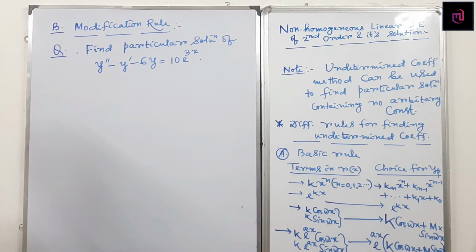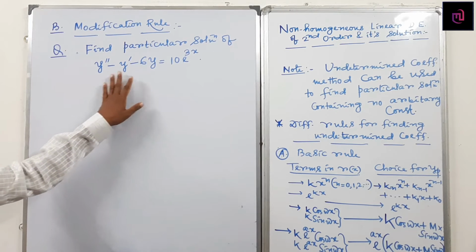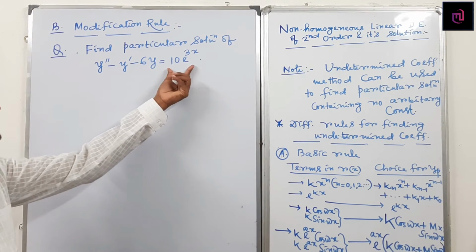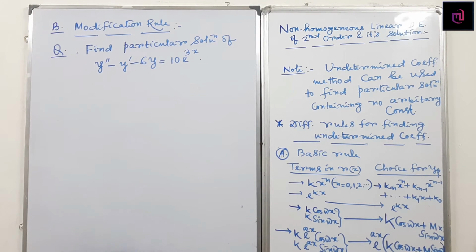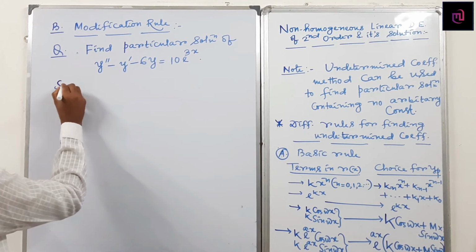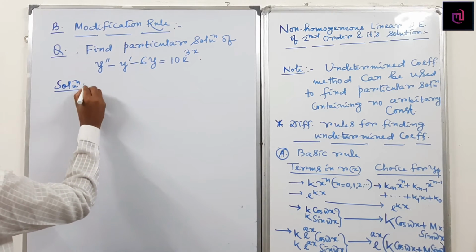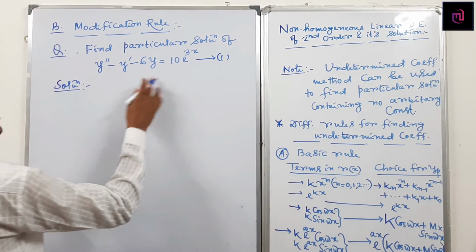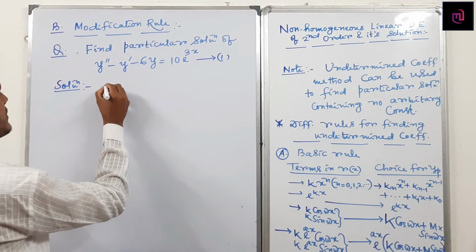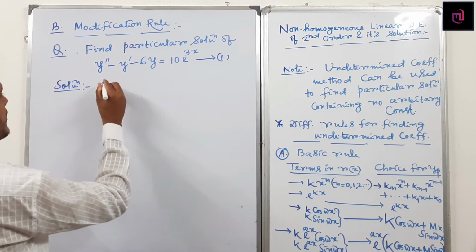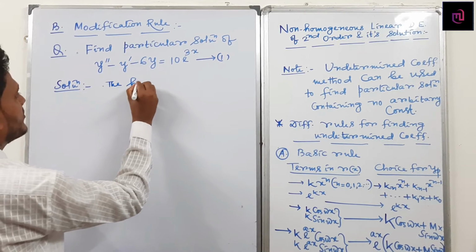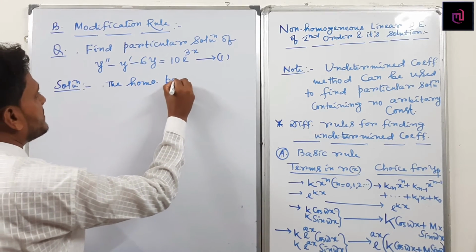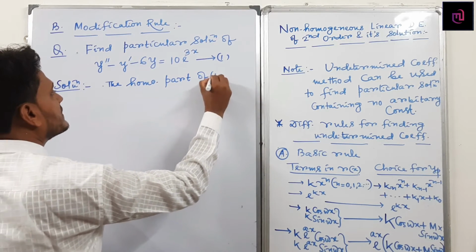यहाँ पे क्या लिखा हूँ, a non homogeneous second order linear differential equation है। Non homogeneous, the right hand side not equals to 0, so that's why it becomes non homogeneous. So how to find the solution in this case? What is the process? This is the non homogeneous equation, call it 1. So what is the homogeneous equation? The homogeneous part of 1.